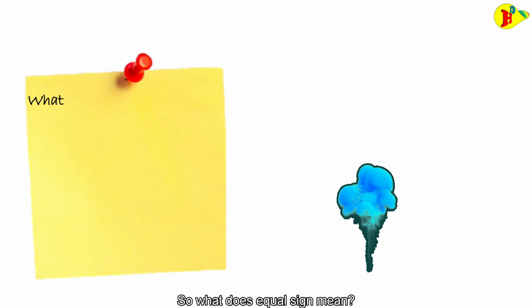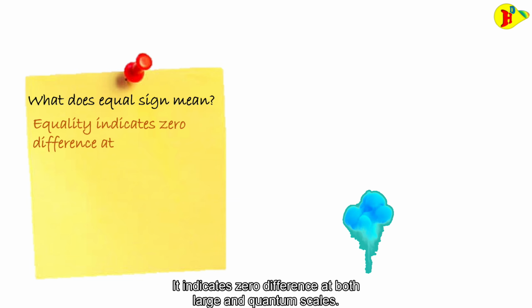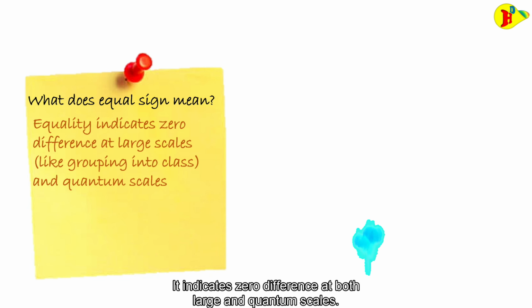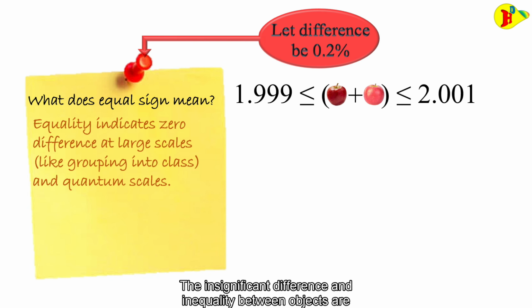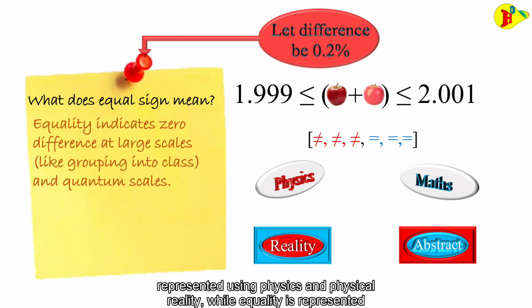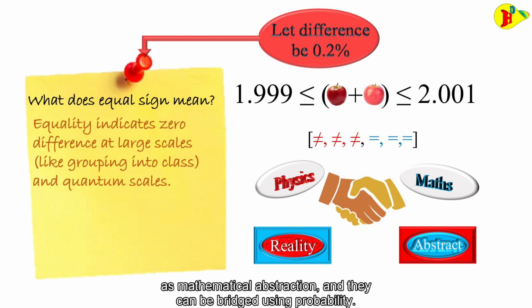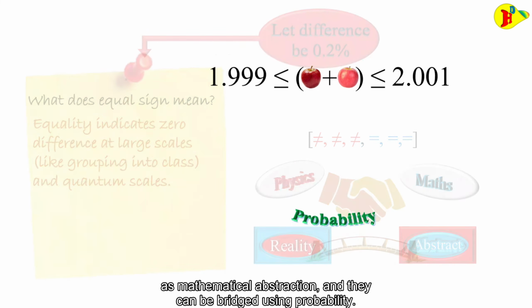So, what does the equal sign mean? It indicates zero difference at both large and quantum scales. The insignificant difference and inequality between objects are represented using physics and physical reality, while the equality is represented as mathematical abstraction, and they can be bridged using probability.